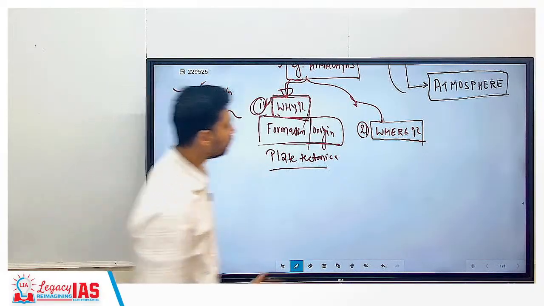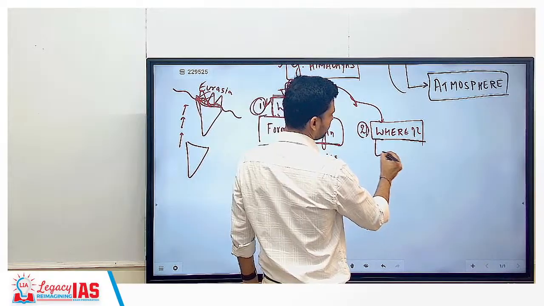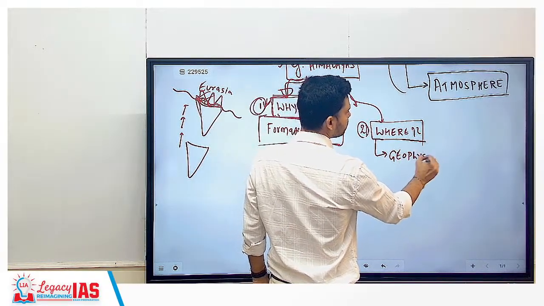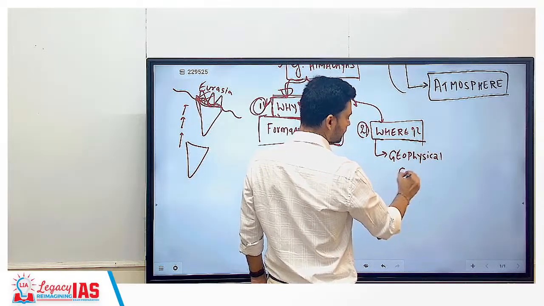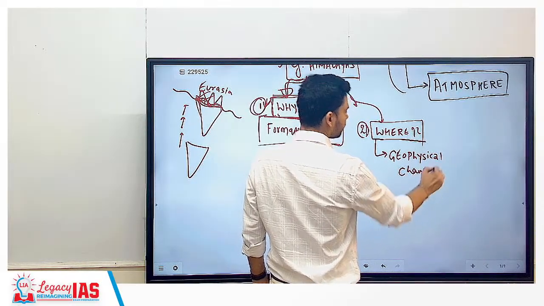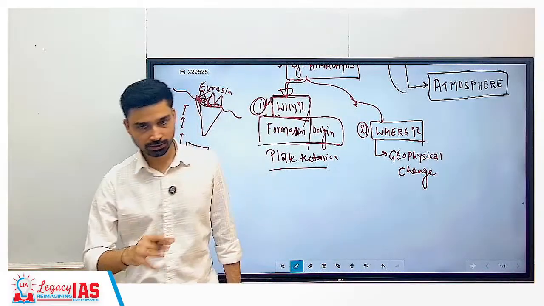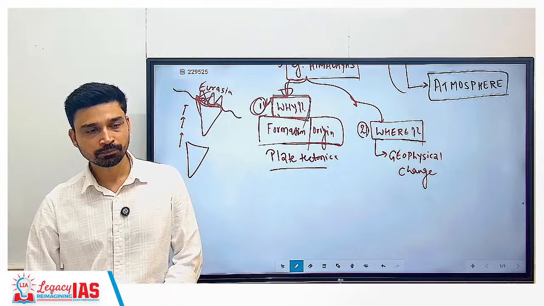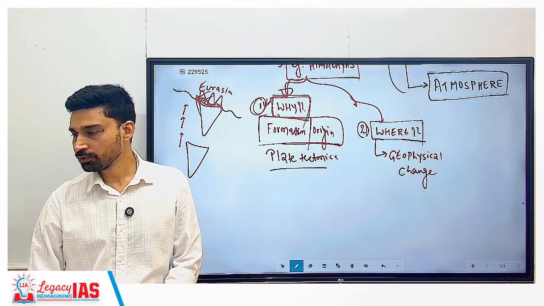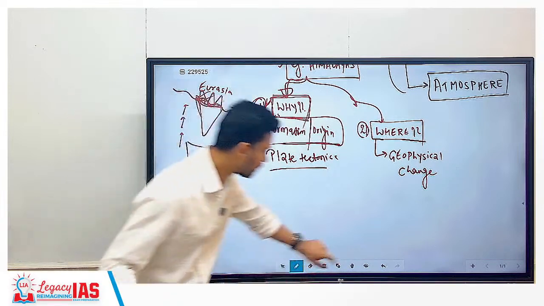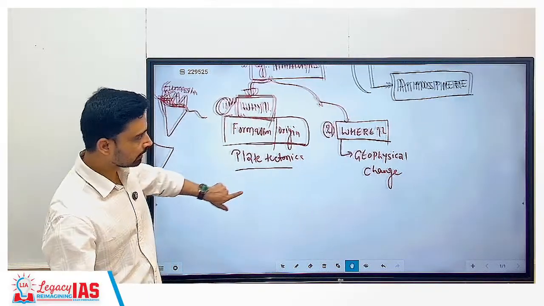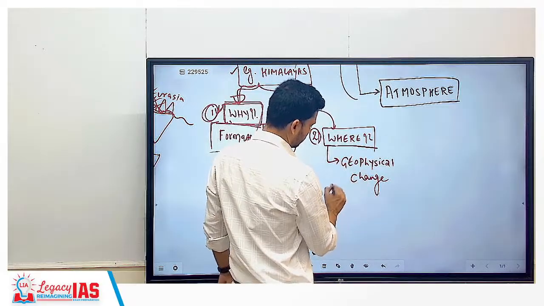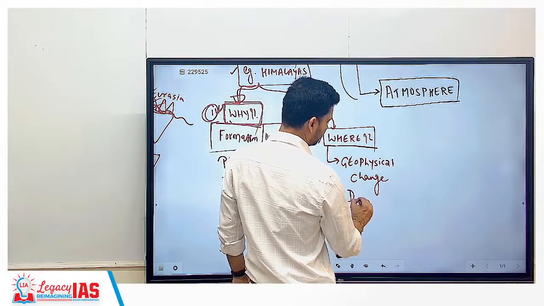So you try to explain by explaining the geophysical changes, because any structure wherever it is forming, it forms because some geophysical changes are taking place there. So that we'll also try to understand later, what kind of geophysical changes occur and why at a particular place, resulting in the formation of the Himalayas. Here also we can look at an example.